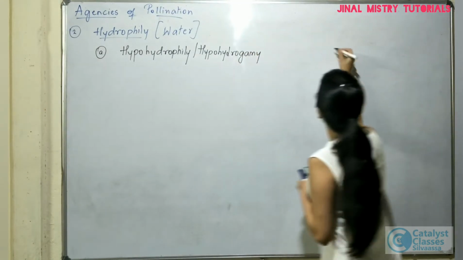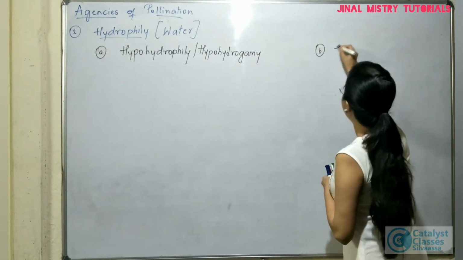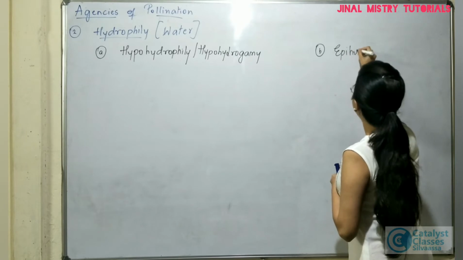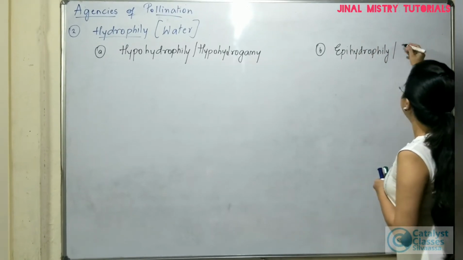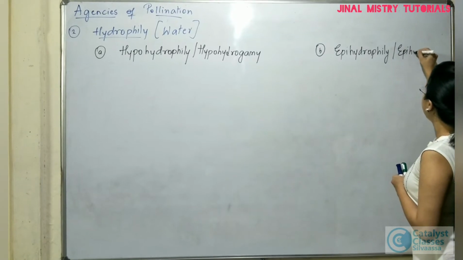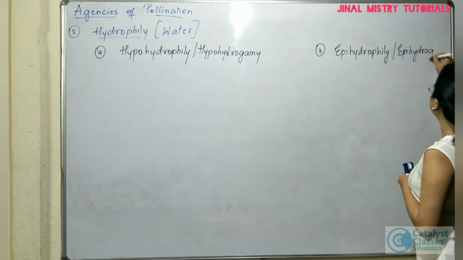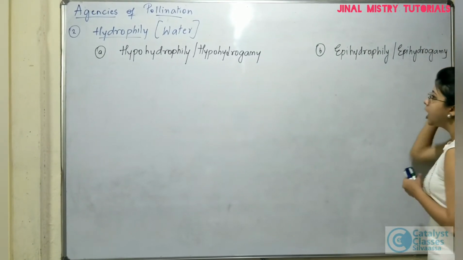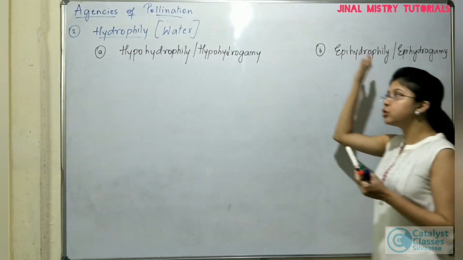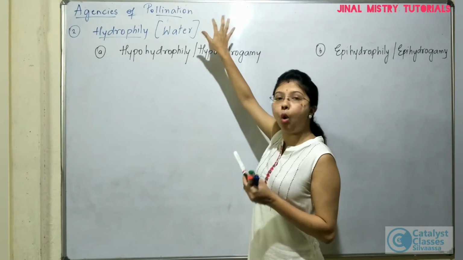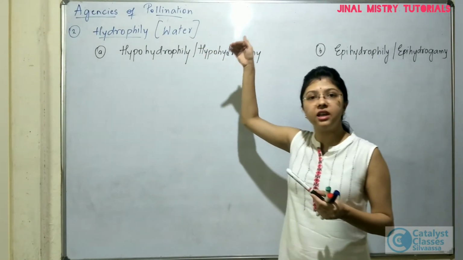And the second one is called epihydrophily, or epihydrogamy. So these are the two types of pollinating mechanisms which will take place when water is a pollinating agent.